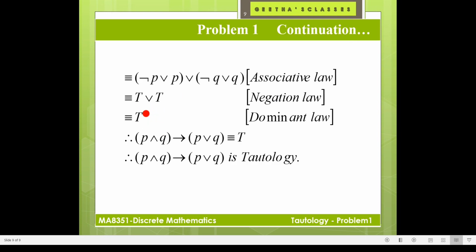So you have to remember all the laws, then only we are able to do the tautology problem. Okay. So here not P or P, or not Q or Q. These two terms are true. So true or true is true. Therefore, the left hand side is equivalent to true. True means it is tautology. So P and Q implies P or Q is a tautology. So you have to remember all the laws. We are going to apply all the laws for proving the problem as tautology.